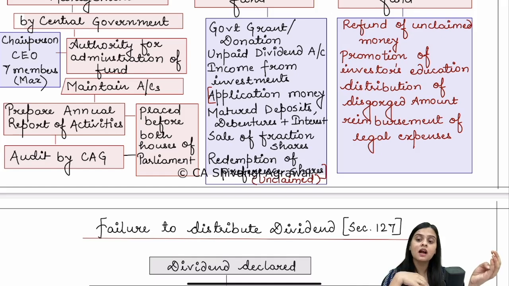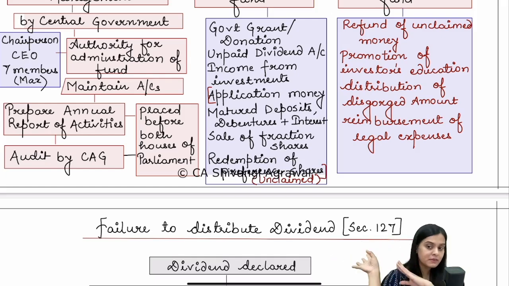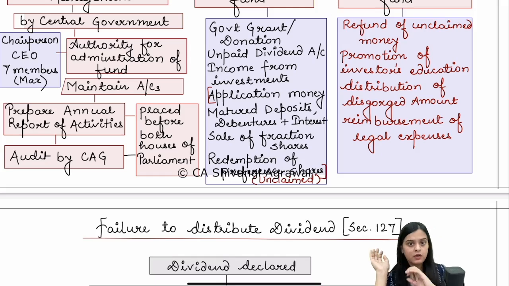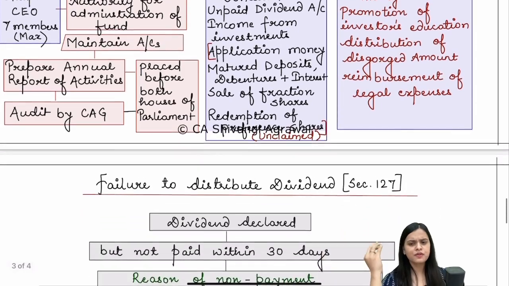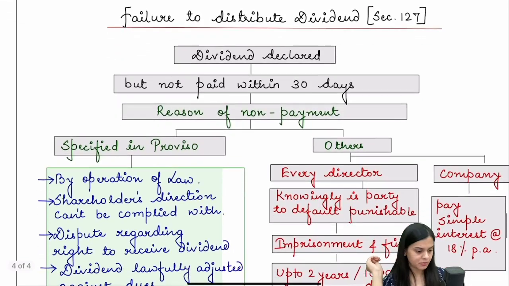That doesn't mean that the government will leave the company. Okay, fine, you keep it and enjoy. No, you have to transfer it to IEPF, and from IEPF also people can claim later on. If they come to know that they have to take something from the company which has been transferred to IEPF, they can make an application to IEPF, provide the adequate proof, and they can take money from there also. Okay, so all that part is credited to the fund, and the fund is utilized for refunding money, of course, for promoters education, for reimbursement of legal expenses and all that part.